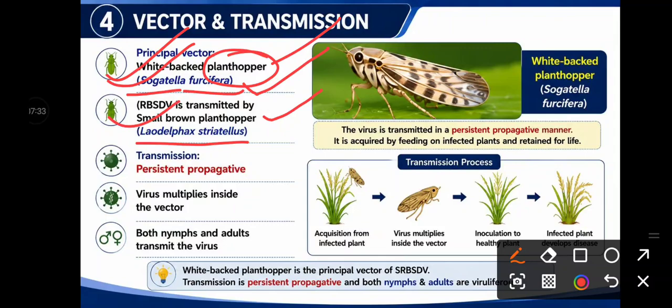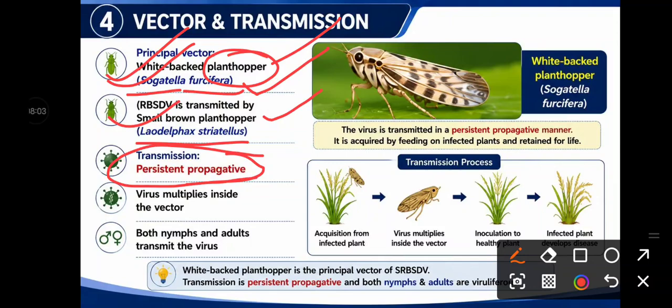And the transmission mode is persistent propagative transmission. See, the insect transmits the virus in three manners: non-persistent, semi-persistent and persistent type. Here the virus is transmitted in a persistent manner, meaning the vector remains viruliferous lifelong. And it is propagative in nature.